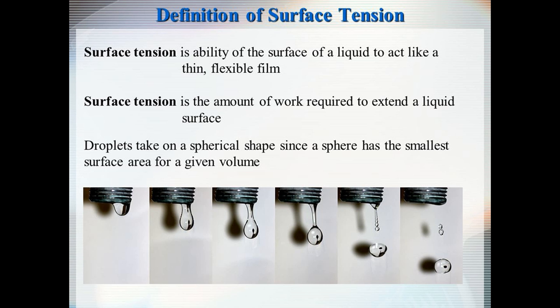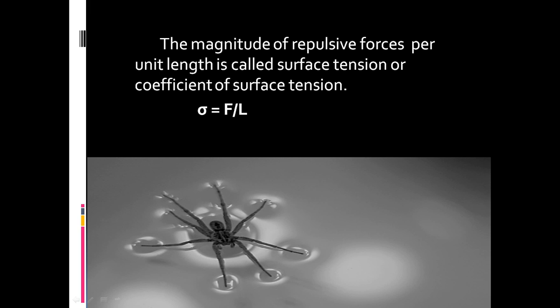Next, we come to surface tension. What is meant by surface tension? Surface tension is the ability of the surface of a liquid to act like a thin flexible film or membrane. You can say that surface tension is the amount of work required to extend a liquid surface. In this image, the droplet takes on a spherical shape since a sphere has the smallest surface area in a given volume. The magnitude of repulsive force per unit length is called surface tension or coefficient of surface tension. Surface tension is denoted by the letter sigma. It is the force per unit length. The SI unit for surface tension is Newton per meter.